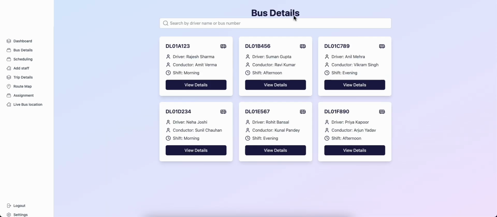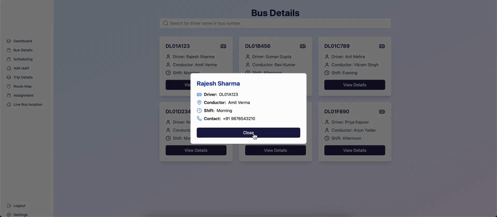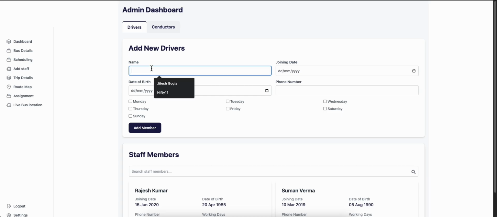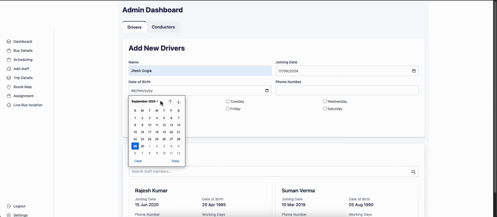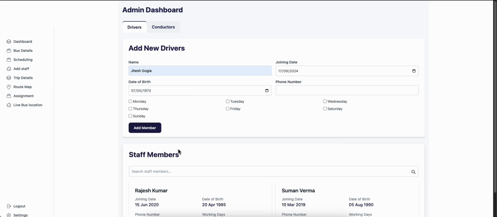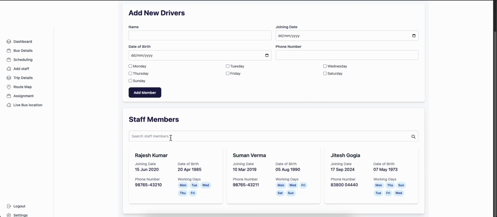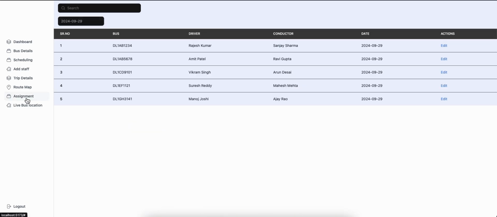The admin panel also includes detailed information on each bus, including its driver, conductor, and assigned shifts. Authorities have the capability to register new staff members in the system and assign them to buses accordingly. Additionally, the assignment of staff to a particular bus and trip is automated using the machine learning algorithm named Ant Colony Optimization Algorithm, ensuring efficient and optimized scheduling. The panel makes it easy for authorities to view the assignment of buses to specific driver conductor pairs.